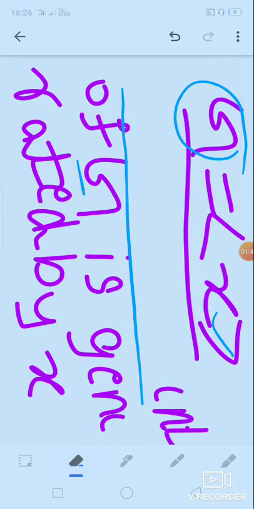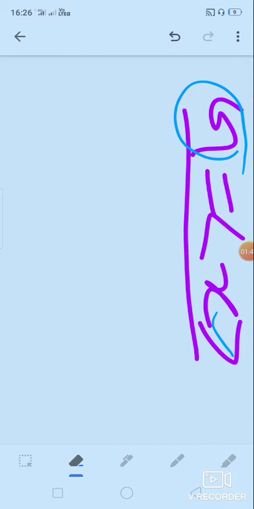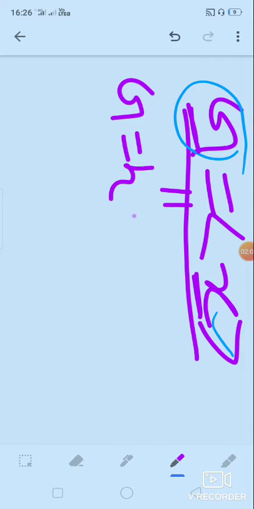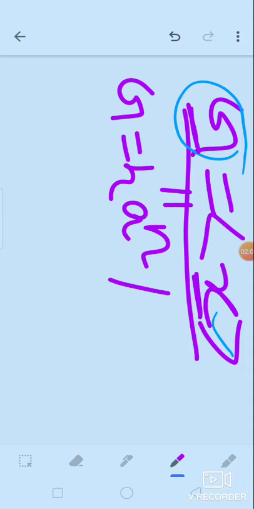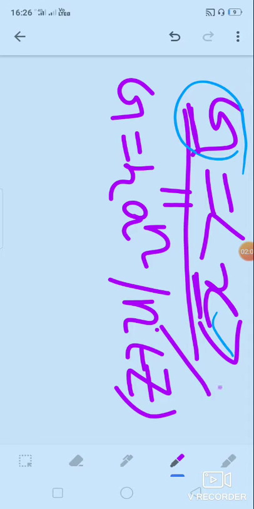Suppose this group is generated by x with respect to multiplication, then it becomes G equals a power n, where n belongs to Z.